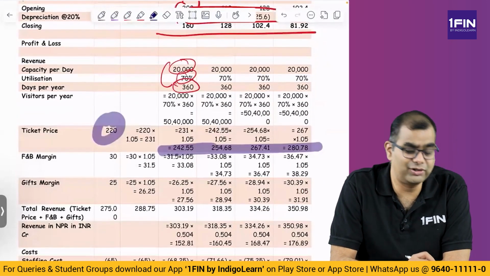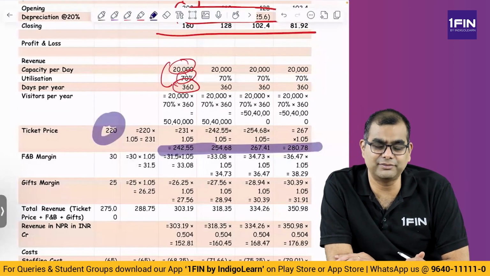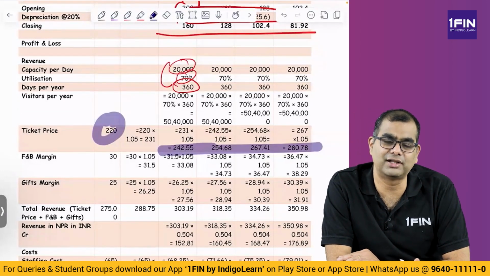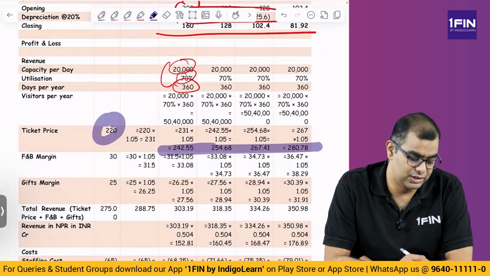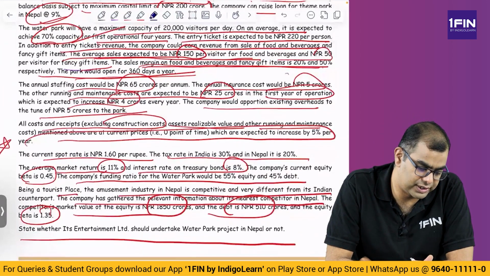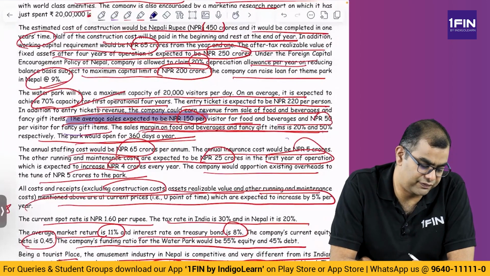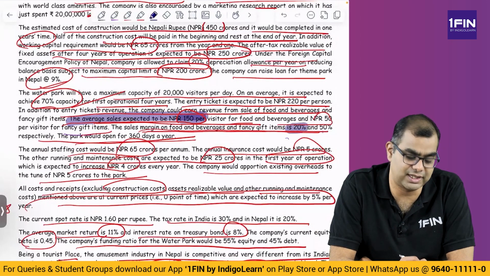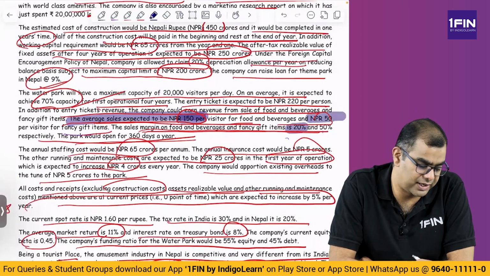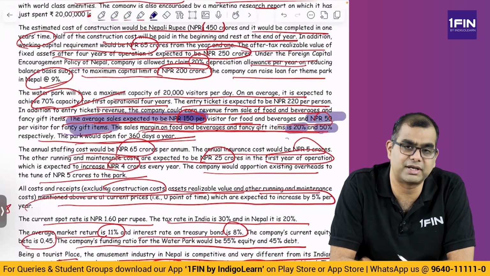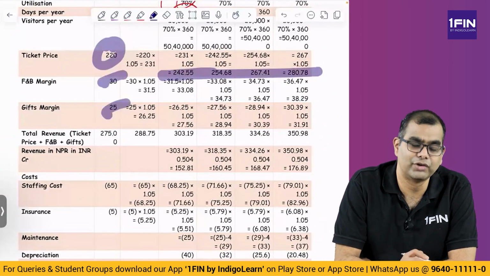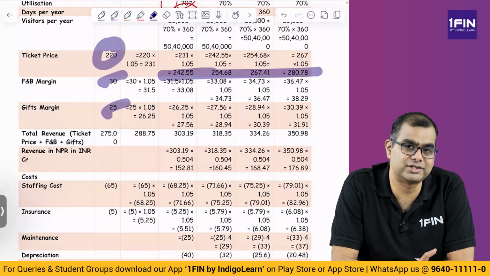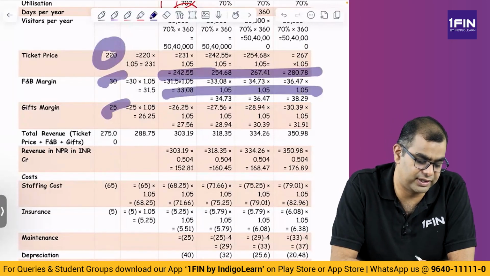Right. But when you come to F&B and fancy items, you need not compute the sales and cost and all that. Directly take the margin. Why? Because there is no value add to doing that. So what is the margin here? If you look at it, average sales price of food and beverage is 150 and margin is 20%. So 20% of 150 is 30, and 50 is the price for gift items, of which 50% is margin. So 25. 30 plus 25 is 55. So 30 and 25. Okay. They also are given for year 0, so you inflate them also at 5% every year and arrive at these numbers.